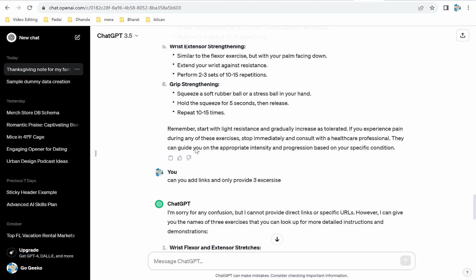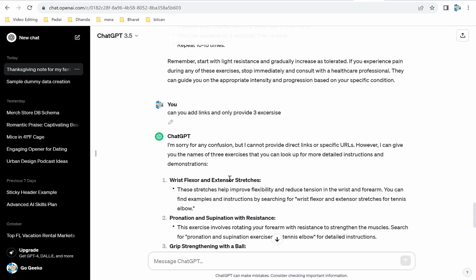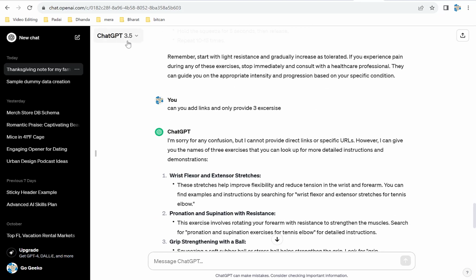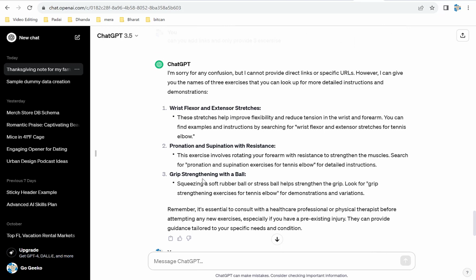And then I said it was too many for me. I said, can you add links and only provide 3 exercises? I'm using GPT 3.5 and right now it does not provide links and all. But it gave me the 3 top exercises which I should do. And what you would do is just copy paste, put that in YouTube or online and you will see the pictures. But you got the idea, right? It's not going to do everything for you. You will take a lot of assistance from it.